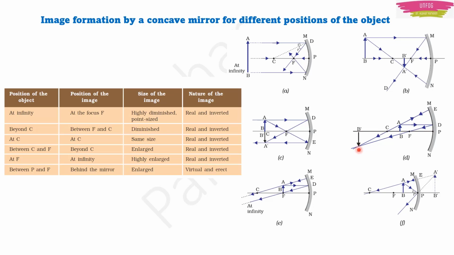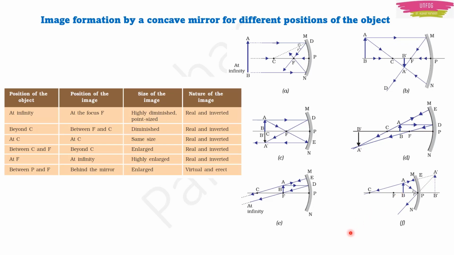It is enlarged. And in the fifth scenario, if the object is at focus, then the rays go from the object, fall on the mirror, then reflect back through the focus and the image is formed somewhere at infinity and it will be very highly enlarged. You can't see it because it is formed at infinity. And in the last case, if the object is between the pole of the mirror and the focus, then only you are going to see a virtual image. That is, the image is formed behind the mirror and it will be enlarged when compared to the object.